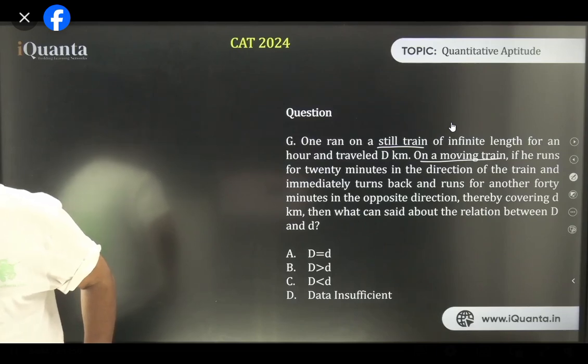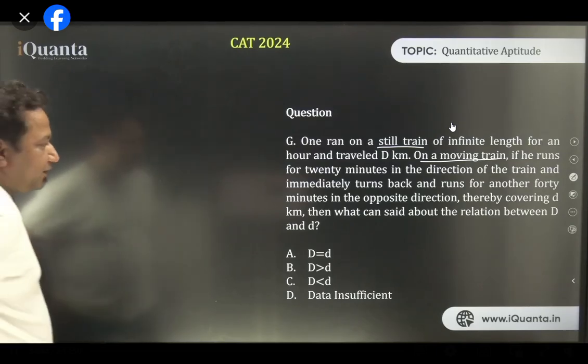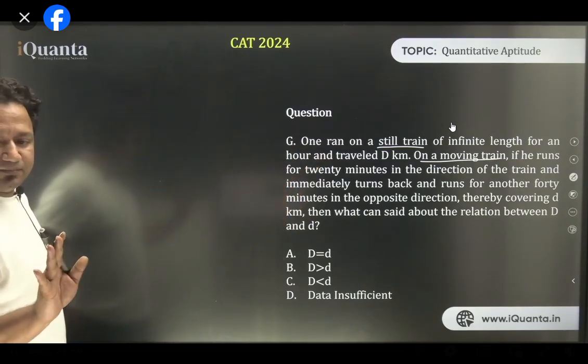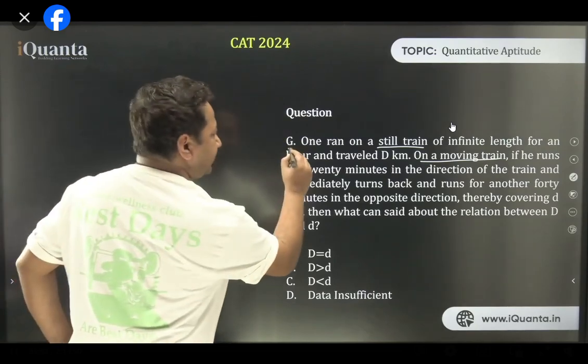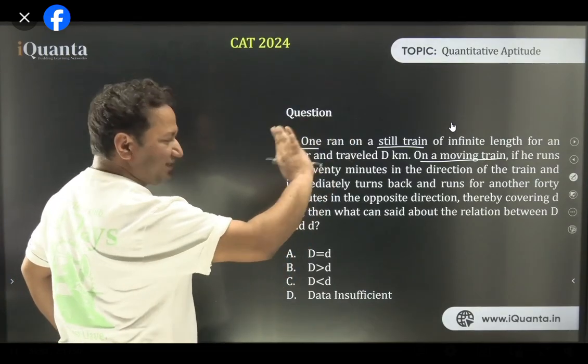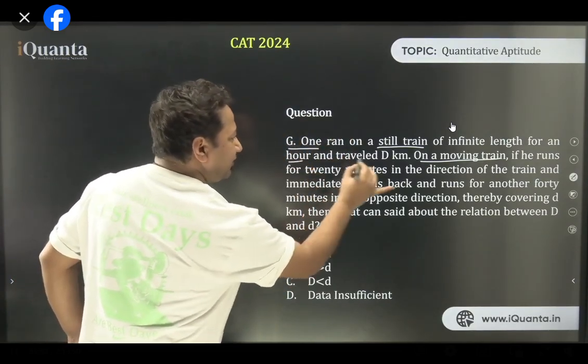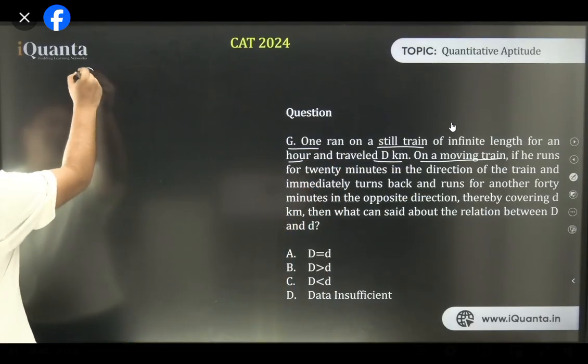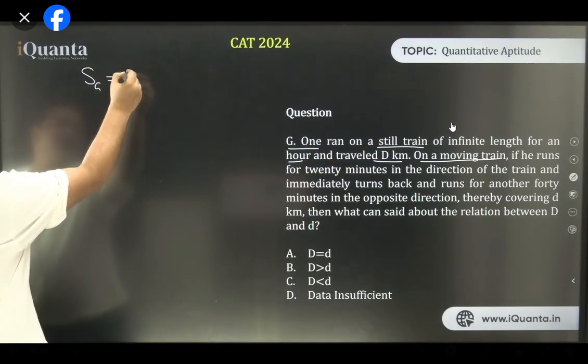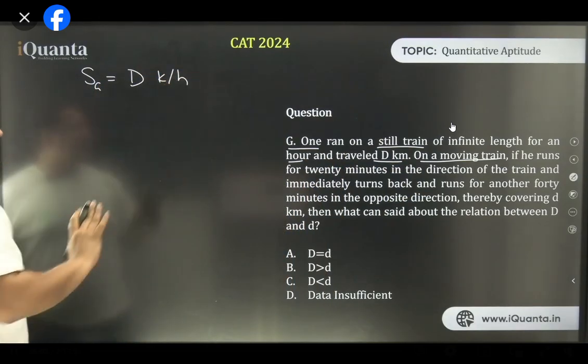Exactly, Kavya. Okay. So now let's go step by step. G1 can run on a still train for an hour and travel d kilometers. So can I say the speed of G1 is equal to d kilometers per hour? Is that clear or not?